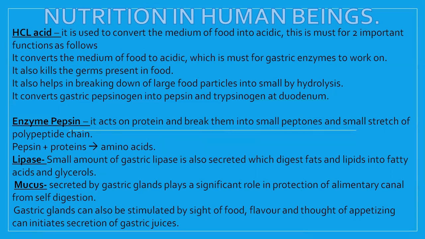So in order to prevent the digestion of the muscles of the stomach itself, it will be secreted in the inactive form and it will be converted into active form only when the food reaches there. Okay, and the pepsinogen, when it comes in contact with hydrochloric acid, is converted into pepsin, and when pepsin works on protein, it breaks it into peptones, peptides, and amino acids. It depends on the type of protein and the duration of action.